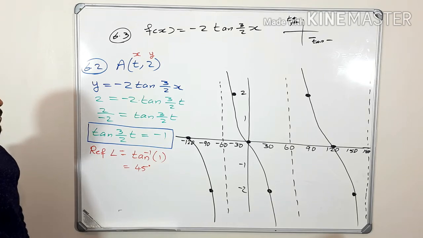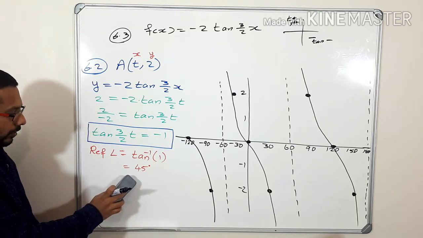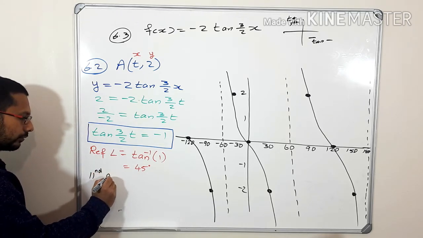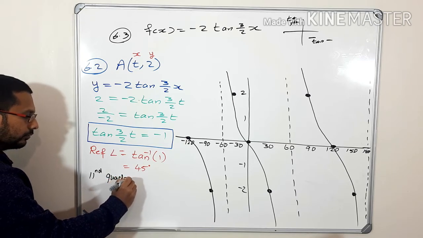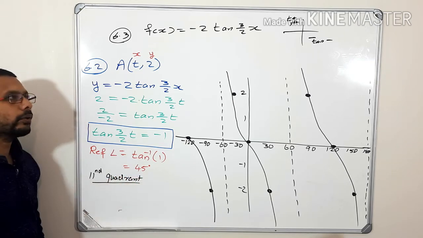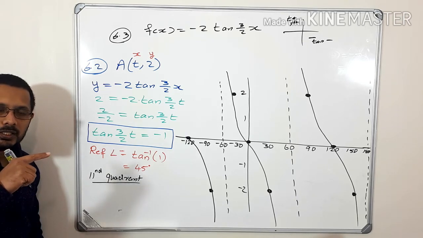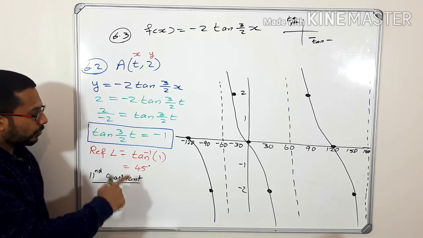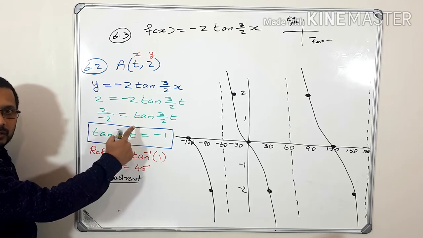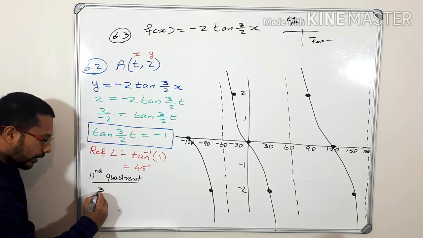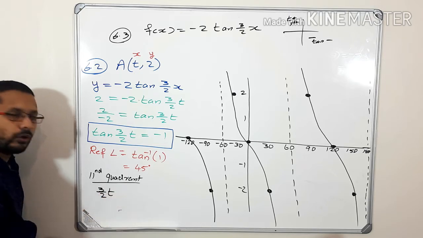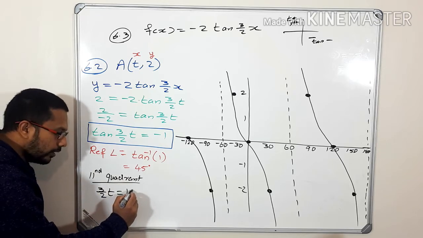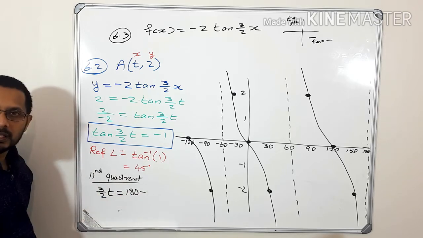So second quadrant, how can you write that one? On the second quadrant, it is 180 minus the reference angle. I'm supposed to write this 3 over 2t, don't forget that. In the question the angle is 3 over 2t, and since it is in the second quadrant, we write 180 minus the reference angle.